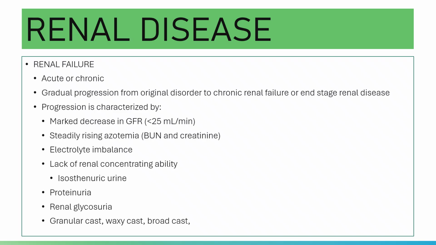There is an isosthenuric urine, proteinuria, renal glycosuria, and presence of granular casts, waxy casts, broad casts, or telescoped sediments accordingly.